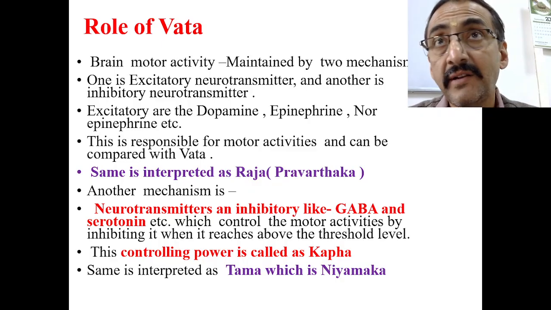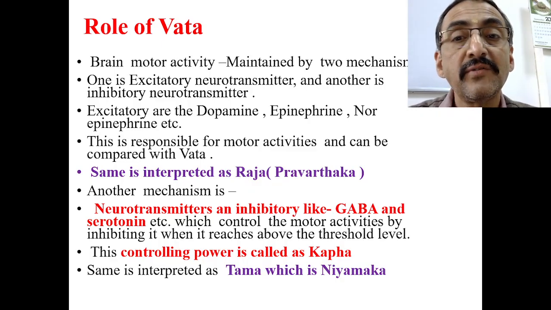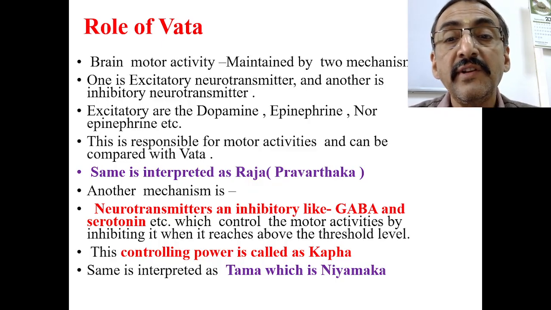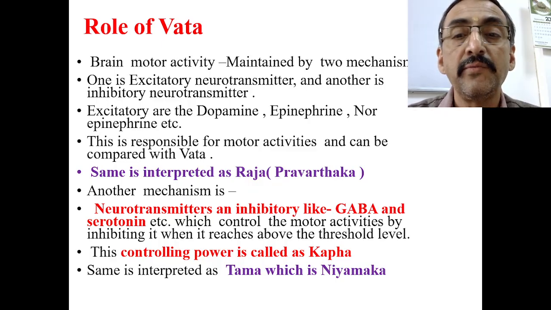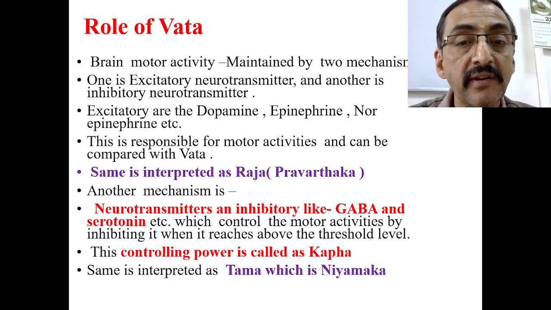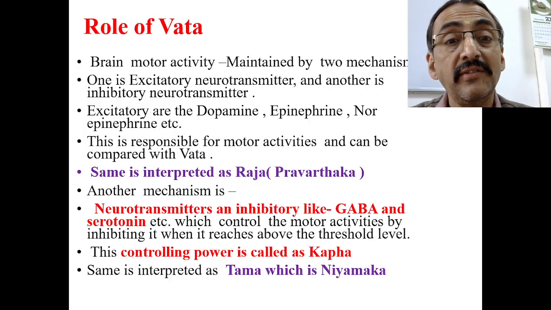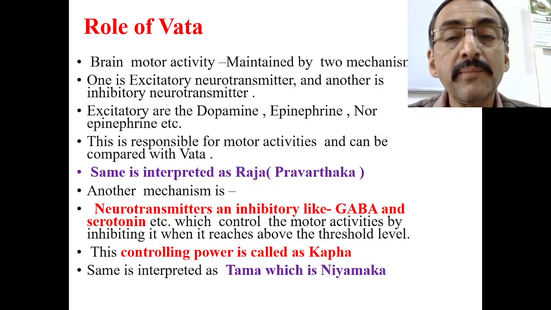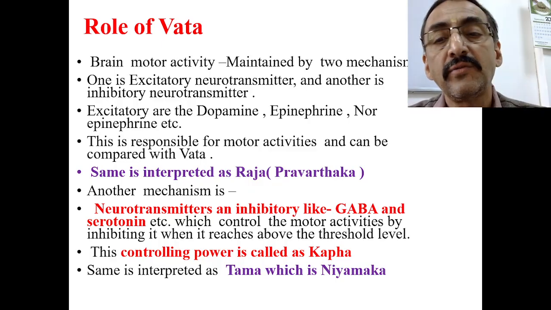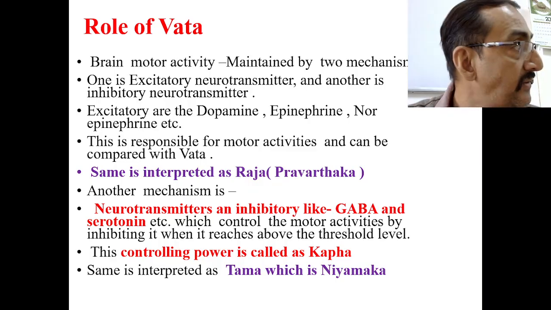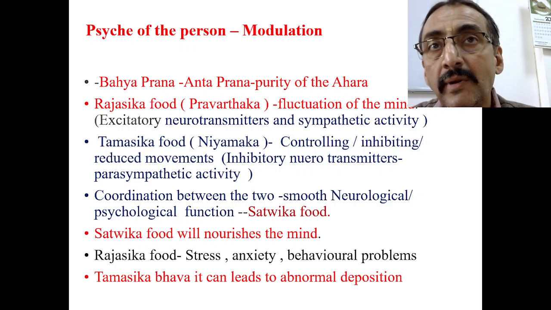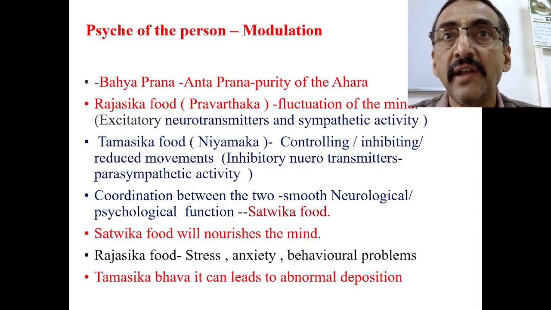The same is interpreted as Raja, because Raja is called Pravartaka. Another mechanism is inhibitory neurotransmitters like GABA and serotonin, etc., which control the motor activities by inhibiting when it reaches above the threshold level. This controlling power is called Kapha, and the same is interpreted as Tama, which is nothing but Niyamaka. So this is the normal brain homeostasis.